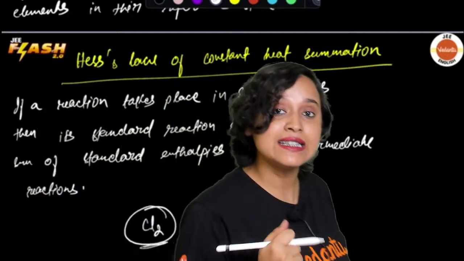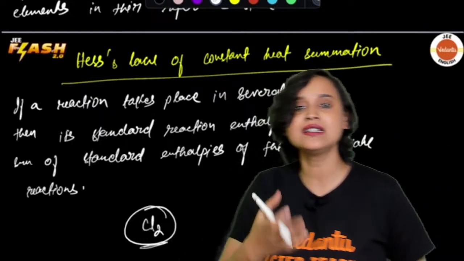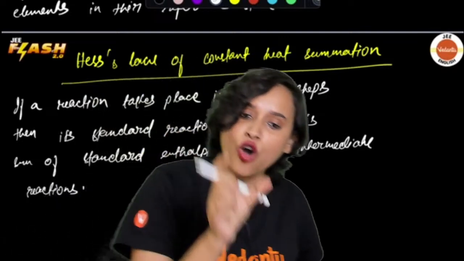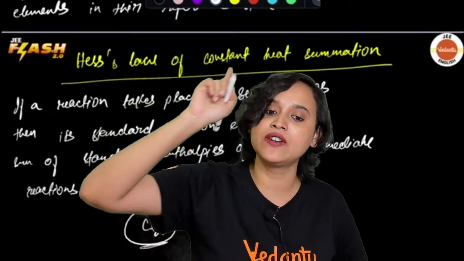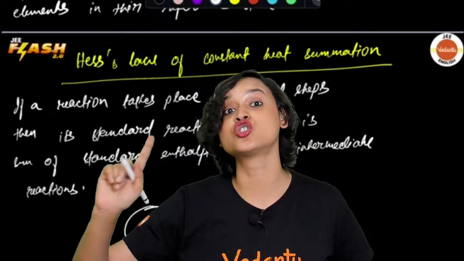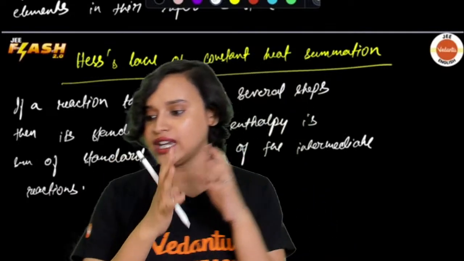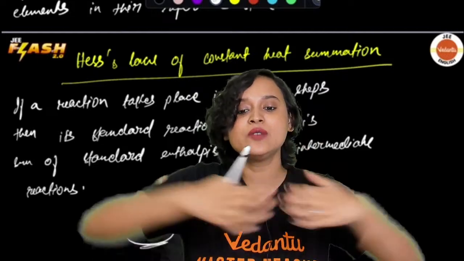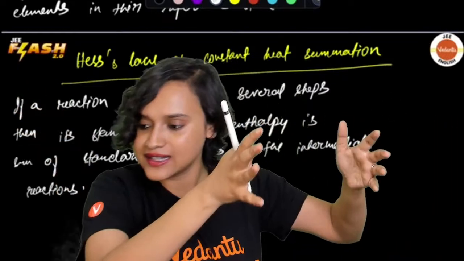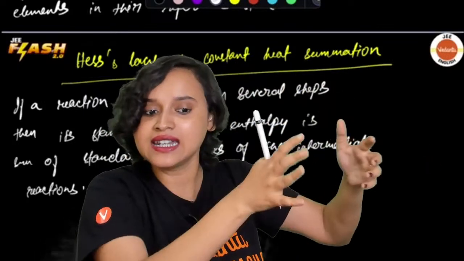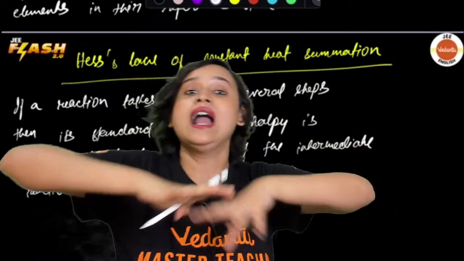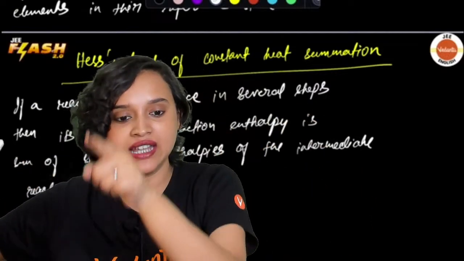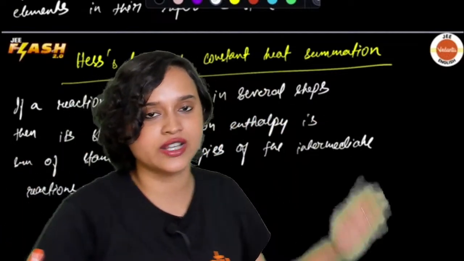Now what is lattice enthalpy, everyone? The enthalpy change which occurs when 1 mole of an ionic compound dissociates. For example, if I have NaCl, NaCl is a lattice. So when I break it down into its gaseous state, the atoms are in their gaseous state. That is called your lattice enthalpy.